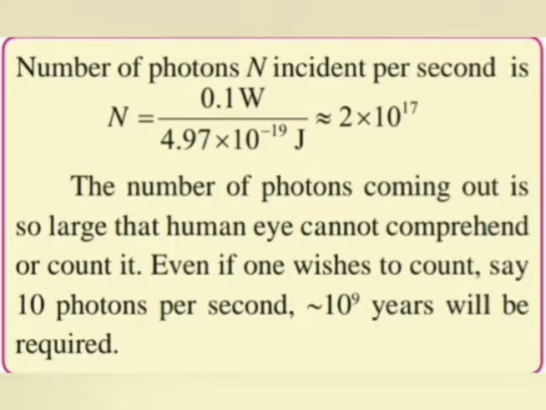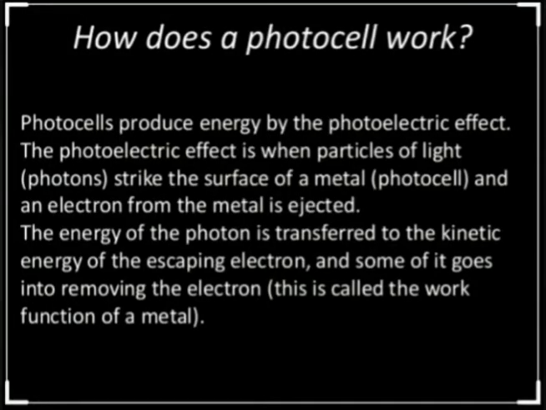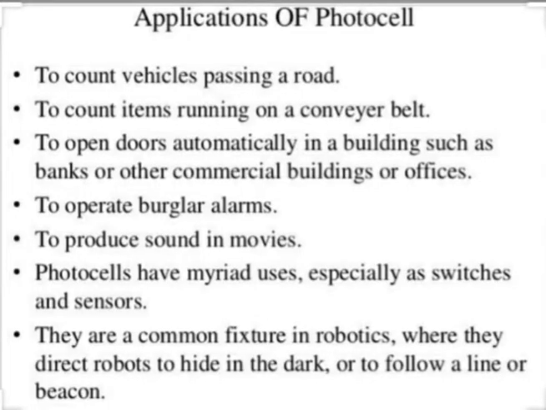Let's move on to the concept of photoemissive cell or photocell. Let us understand how the photocell works. As you know very well, students, what is the working of the photoelectric effect? The application of the photoelectric effect is nothing but the photocell. Photocell is a device, and how does it work? When the light source falls on the metal surface, it ejects electrons, and because of the motion of these electrons, the photocell works.